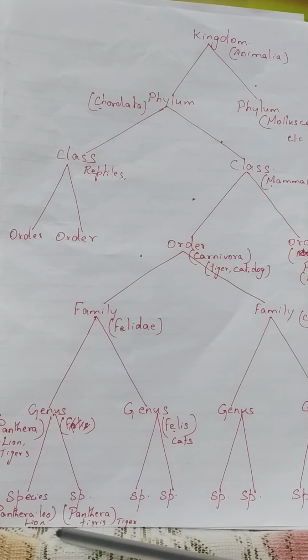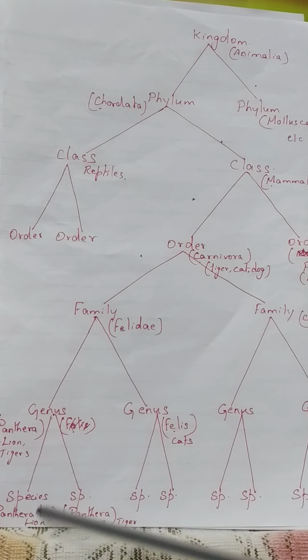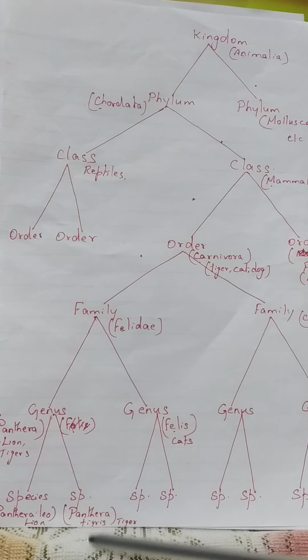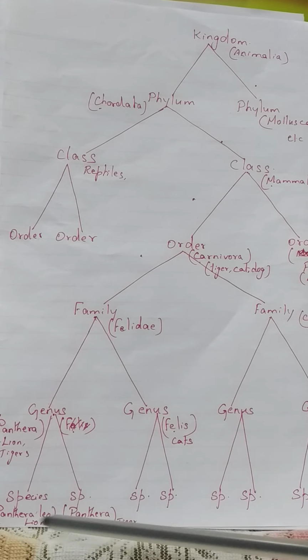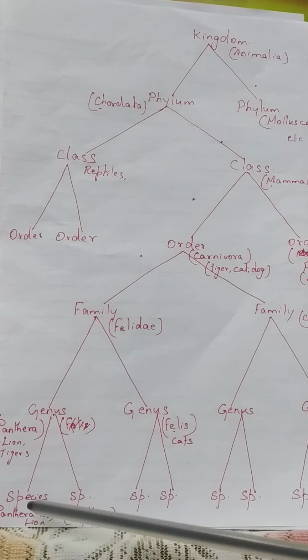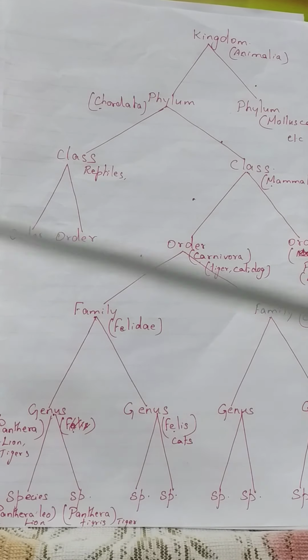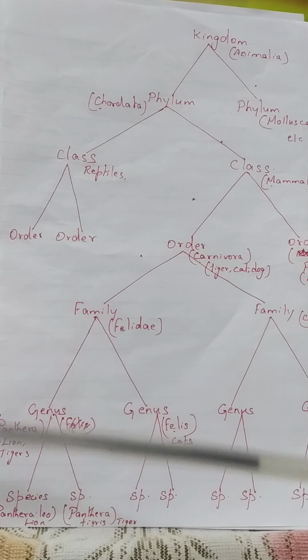So they are placed under separate species. But lions and tigers have more common characters with each other than with other species. So they are grouped into a genus called Panthera.